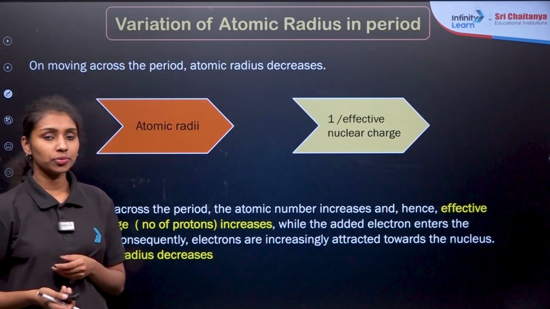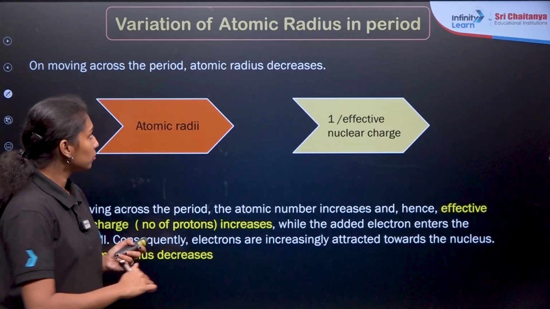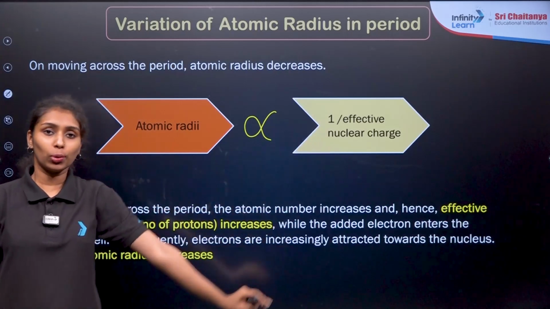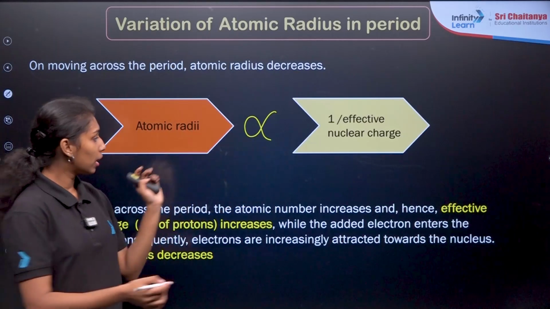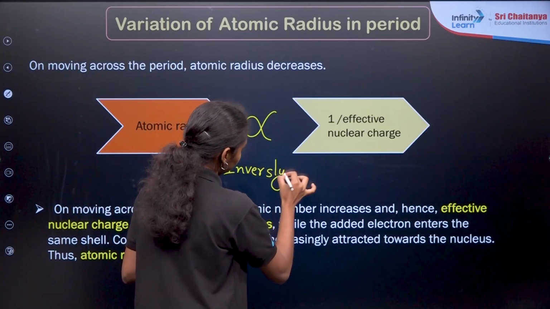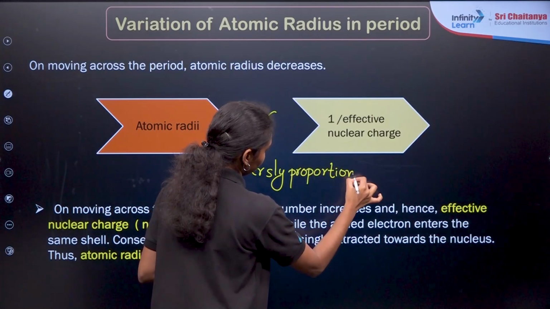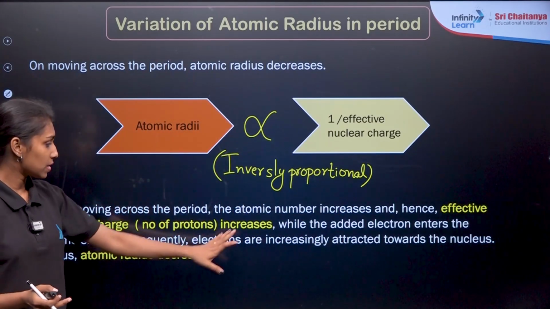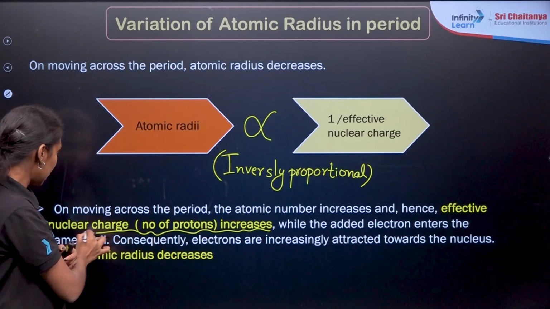So what will be the reason? Yes, you can see over here the atomic radii is inversely proportional to 1 by effective nuclear charge. If you are taking proportional to 1 by effective nuclear charge, it will be understood that it is inversely proportional. Clear? So what do you mean by the effective nuclear charge, which is already given? It will be the total number of protons. The total number of protons is simply known as the effective nuclear charge.